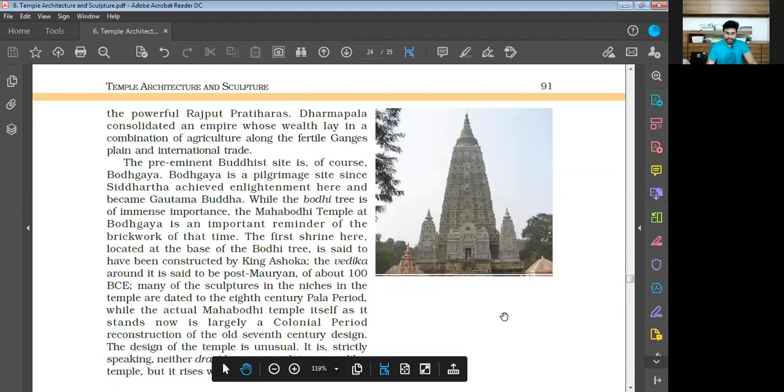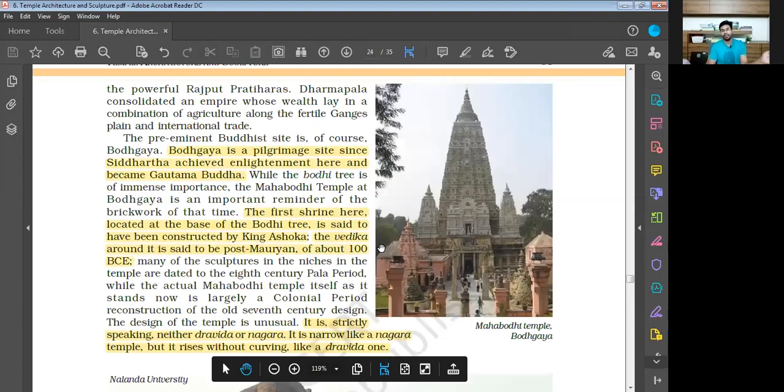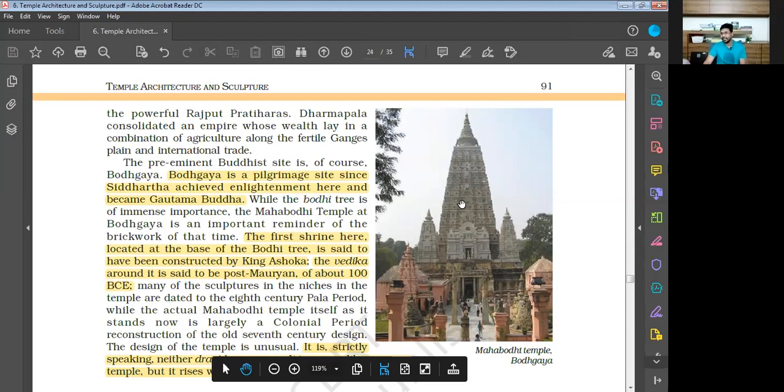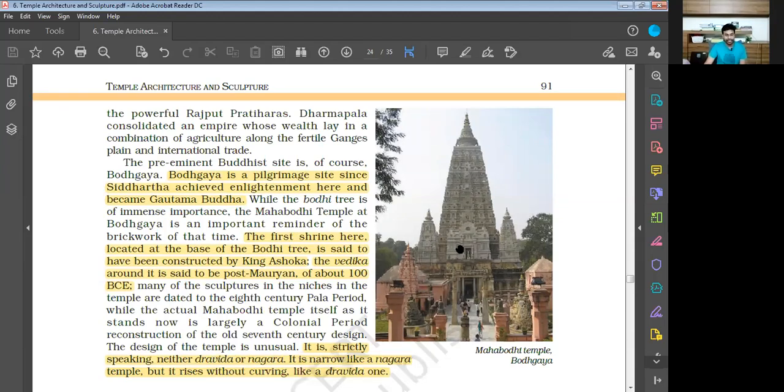This is the image of the Mahabodhi temple at Bodh Gaya. You can see this particular temple. It is neither a Nagara style of temple nor a Dravidian style of temple.